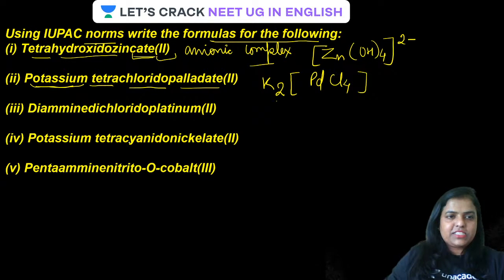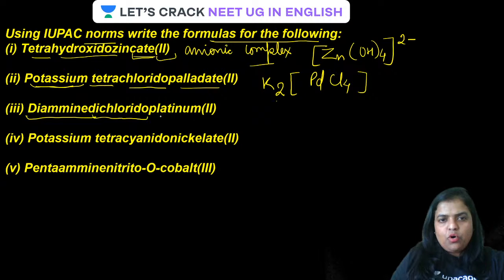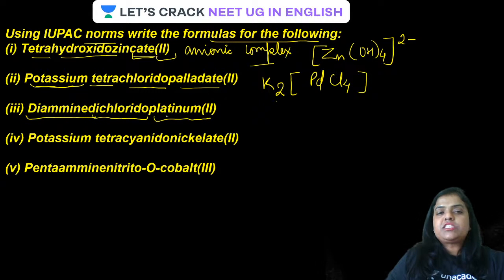Have a look at the screen. Diamminedichloridoplatinum(II). If it is simply platinum, means what? It is a cationic complex. Are you getting this? In earlier cases, the suffix "ate" was there. Therefore, they were present in the anionic sphere or coordination sphere. Like this is also, in fact, the anionic part.